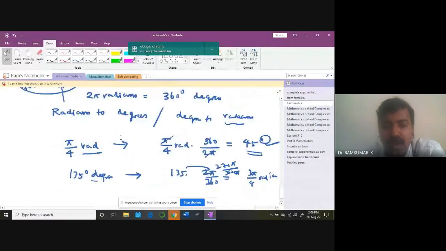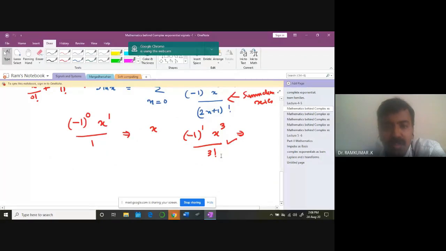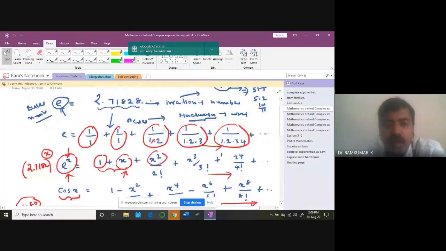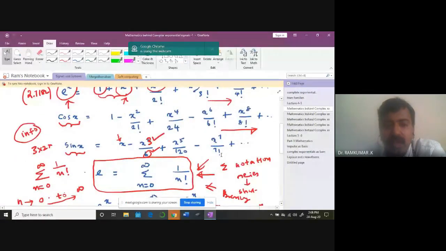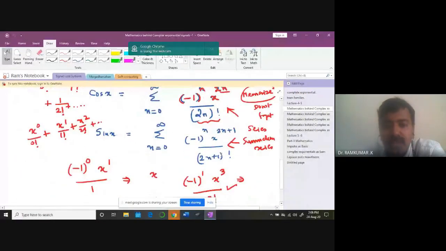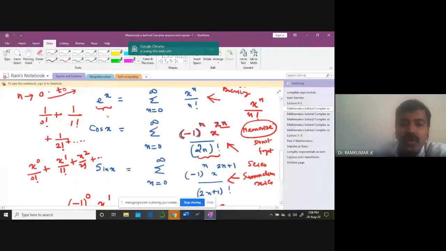Then we learned about radians to degree conversions. We also learned about the complex exponentials, wherein we discussed e power x, cos x, sin x, and the corresponding series. The key point that I asked you to remember is that these signals e power x, cos x, sin x can be represented in terms of series also.